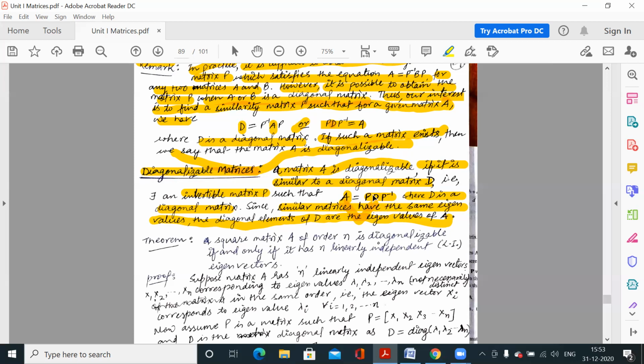Clear? The diagonal elements of D are the eigenvalues of D and these are also the eigenvalues of A, because similar matrices have the same eigenvalues.